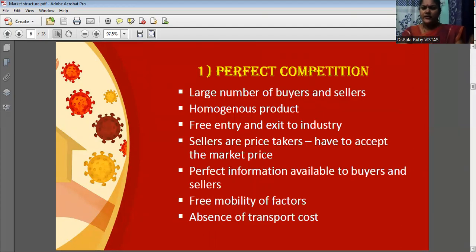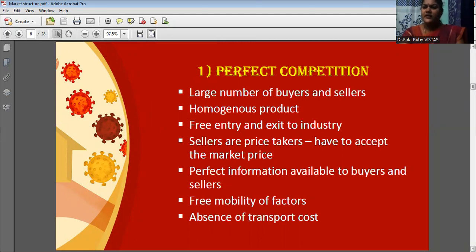See, these are the different characteristics or features of perfect competition. The first feature is a large number of buyers and sellers. In the market, if there are a large number of buyers as well as a large number of sellers, this competition is a perfect competition. At the same time, they are producing a homogeneous product. What is the meaning of homogeneous product? Homogeneous means always the same. So, they are producing the same product.